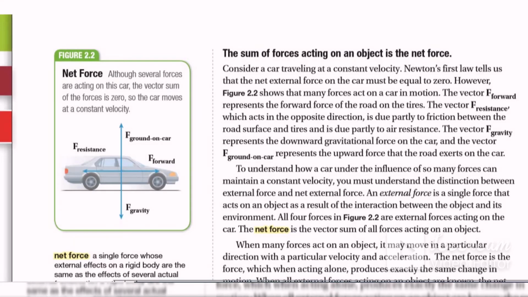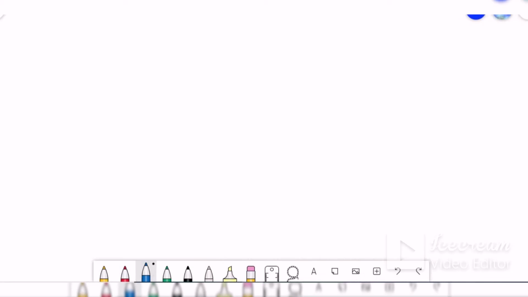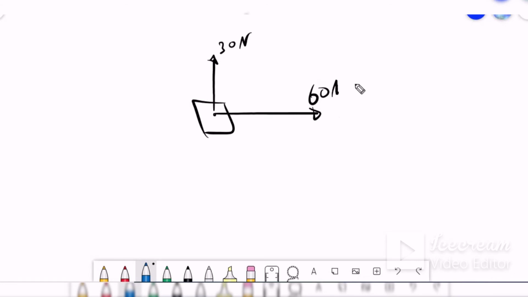Okay, let me give you another example to understand more about the difference between net force and external force. Suppose we have an object here, and I will push this object in this direction by 60 Newton, and another one will pull this object in this direction by 30 Newton. Okay. Now where will this object move?